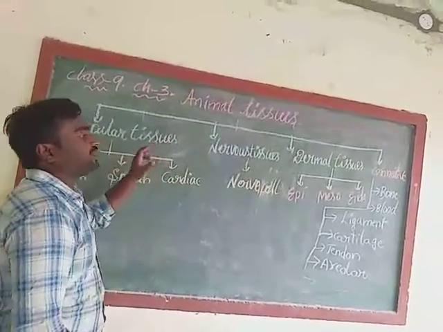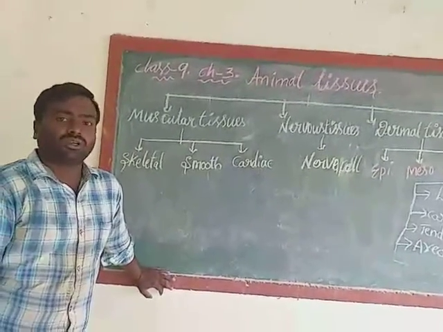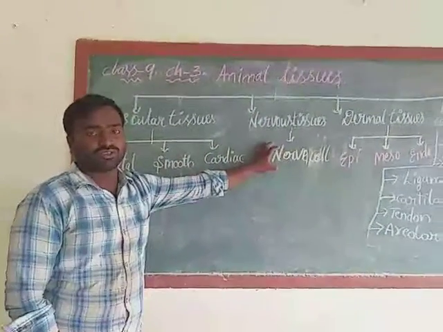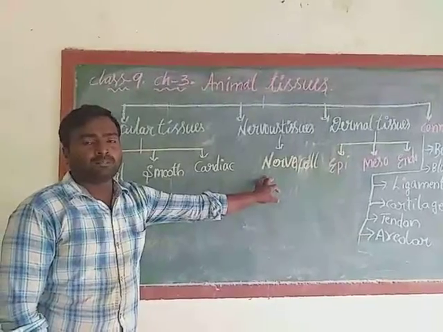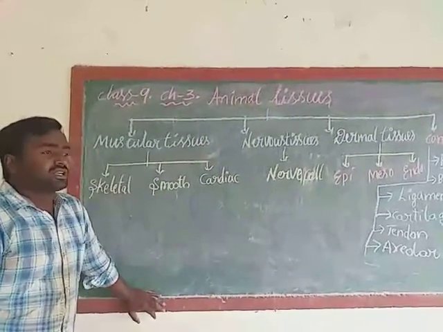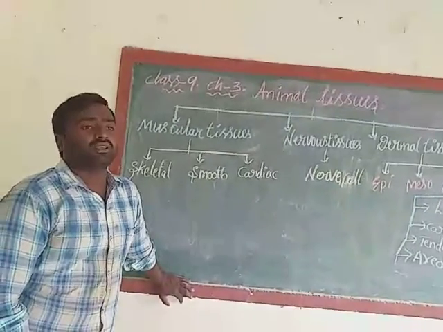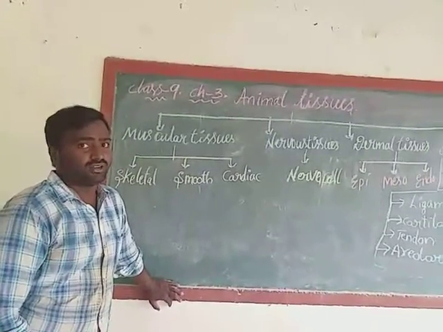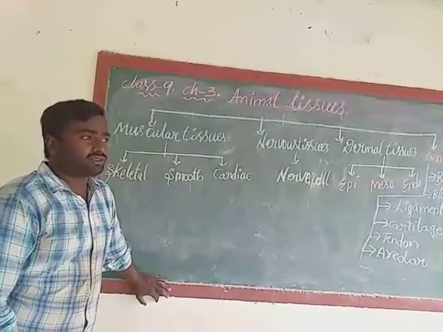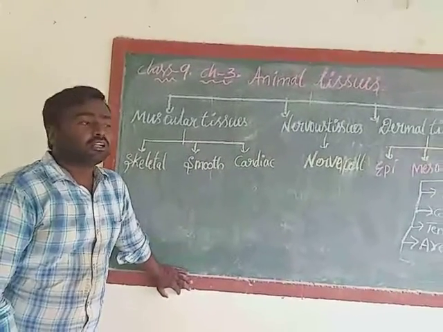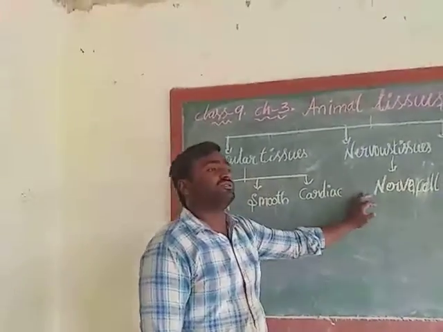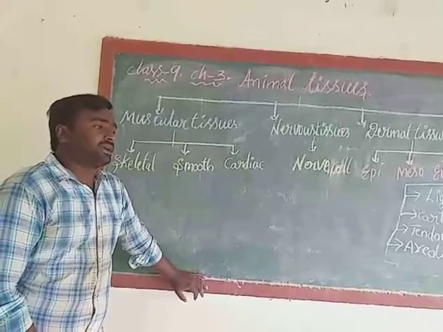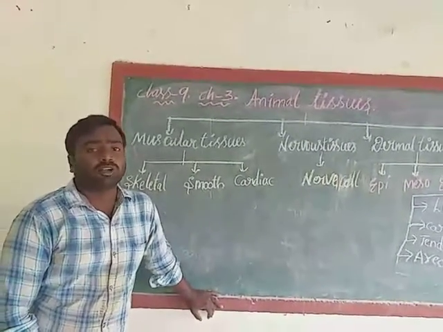If we discuss these 4 types of tissues, our chapter 3 is going to be finished. Now in this class I am going to explain you about nervous tissues, means nerve cell structure. In our upcoming classes we will discuss remaining topics. Okay children, now we are going to draw the structure of nerve cell. Where are they located? In our nervous system, in our brain. What is the use of nerve cell? Nerve cell is useful to send the messages and to collect the messages from all the body parts to the brain.